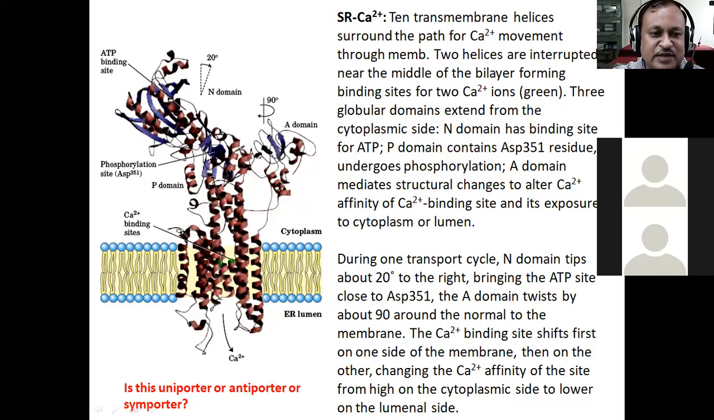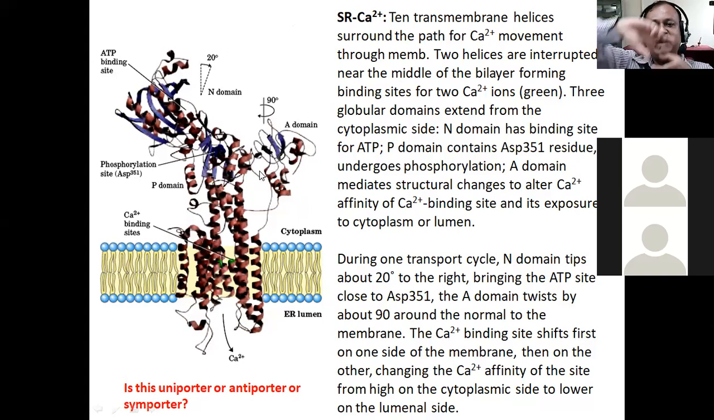Okay, so essentially what happens is the ATP binding site actually moves towards the A domain. And because of that movement, this A domain will get activated. That activation will cause the rotation of the A domain by about 90 degrees. Can you see this written here? 90-degree movement of the A domain.